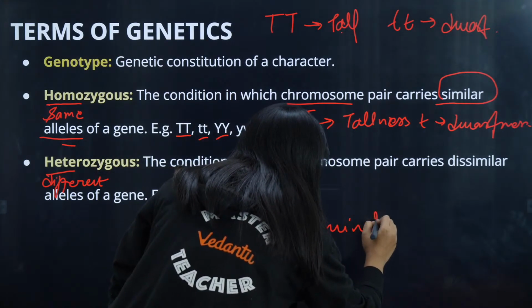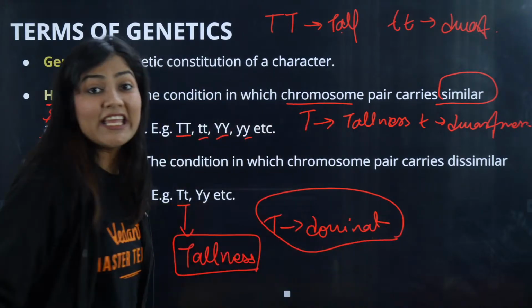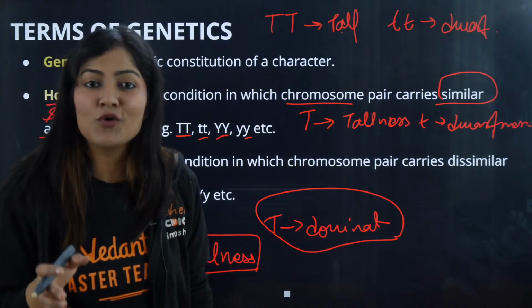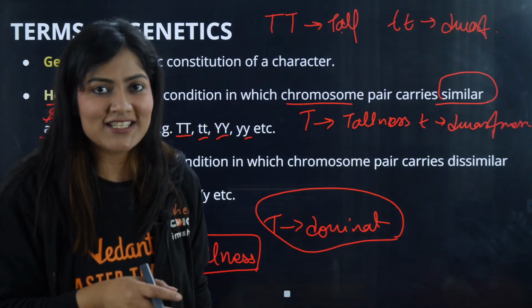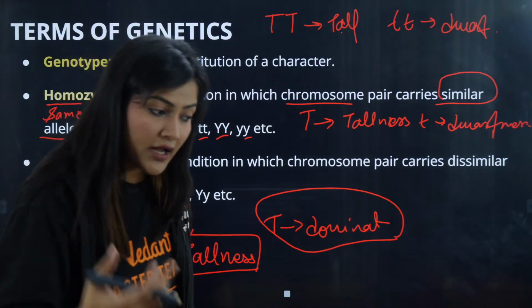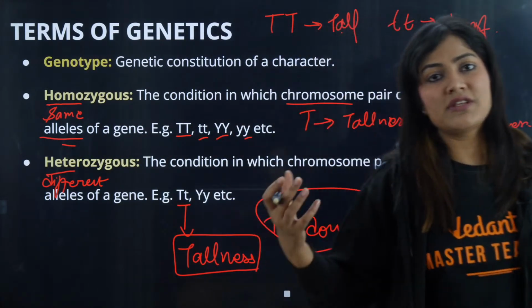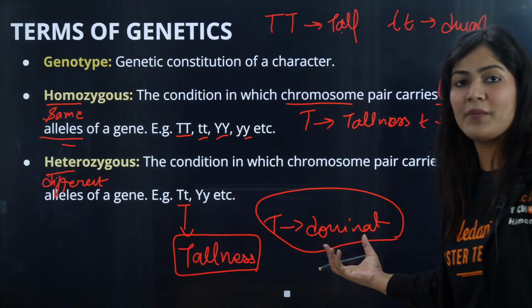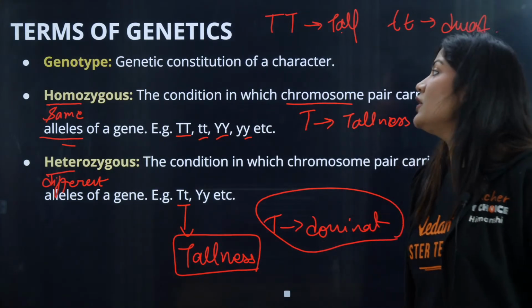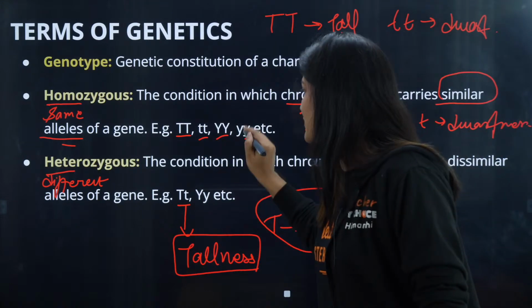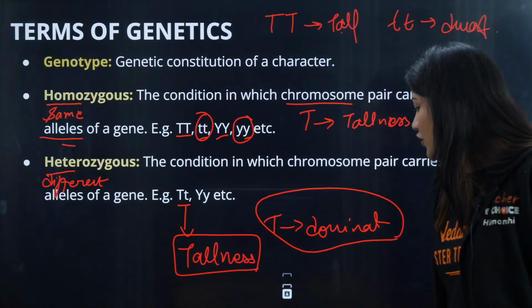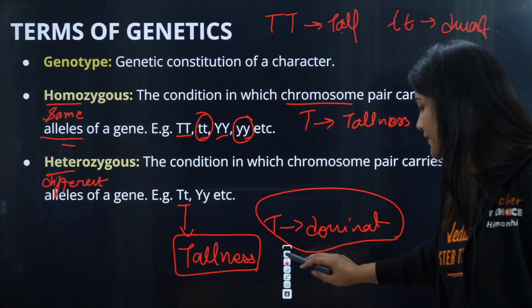So a dominant character is one that is expressed in each and every condition. It doesn't matter whether it is present in the homozygous condition or the heterozygous condition. It will always get expressed. If a character is expressed in both conditions, homozygous and heterozygous, we are going to call it a dominant allele. And the one that is expressed only in the homozygous condition is known as recessive. Is this clear? Give me a thumbs up.